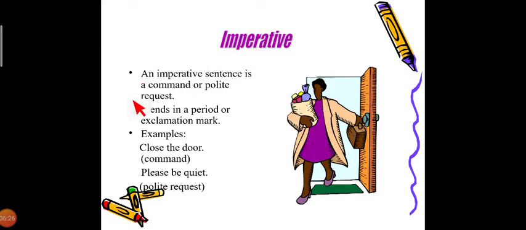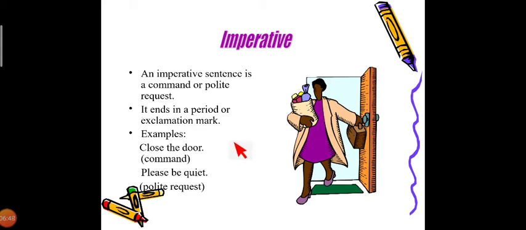Imperative. An imperative sentence is a command or polite request. It ends in a period or exclamation mark. Basically, it's about a command. It's about a request, right?